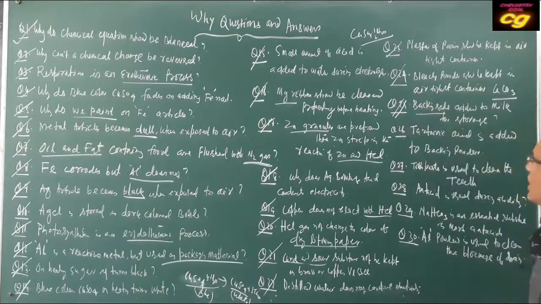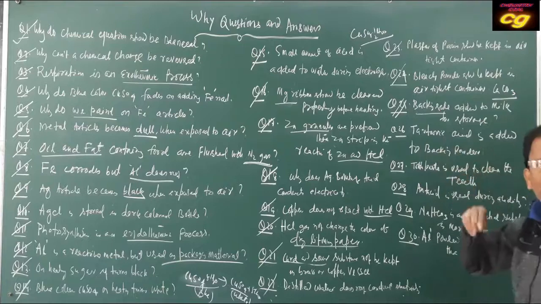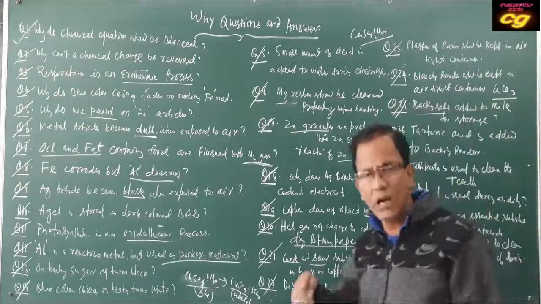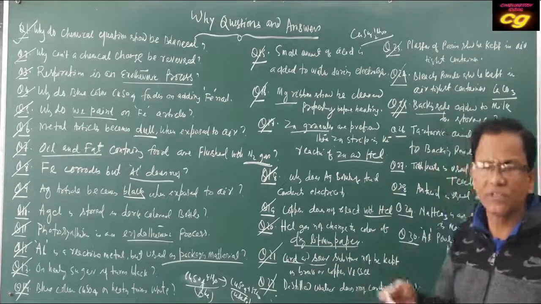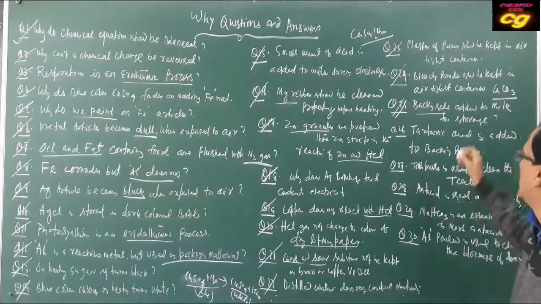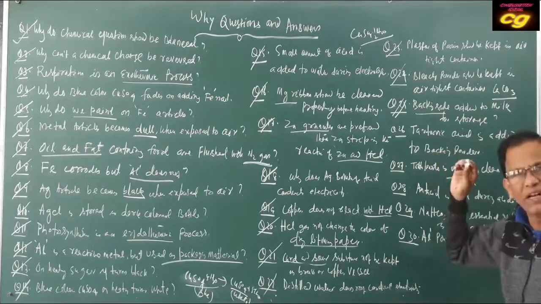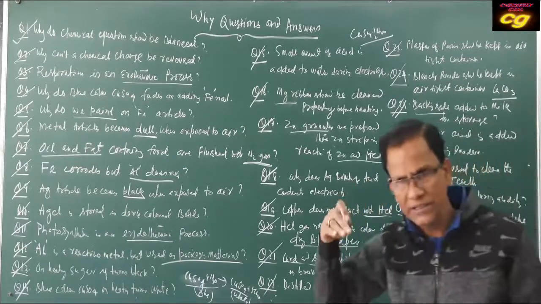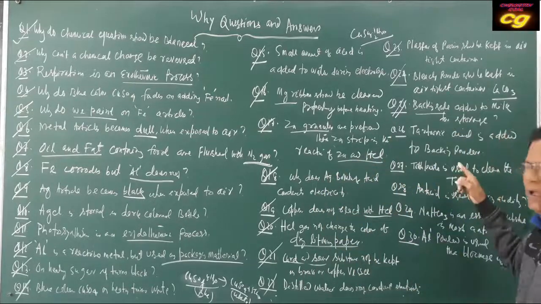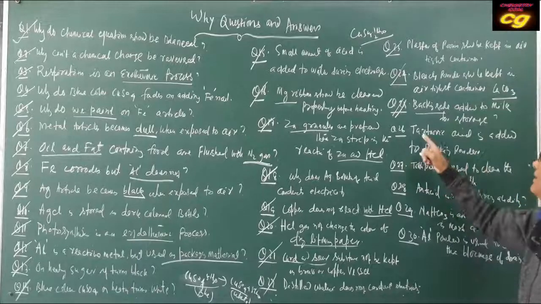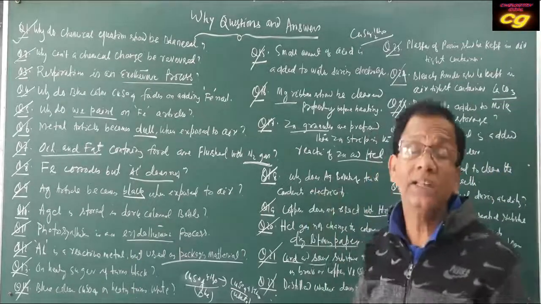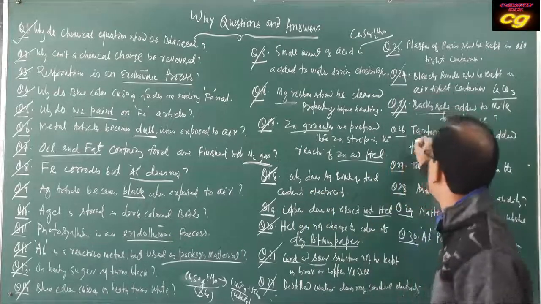Tartaric acid is added to baking powder. When you add baking powder to bakery substances, it produces carbon dioxide gas and sodium carbonate. Because sodium carbonate is alkaline and has a bitter taste, tartaric acid neutralizes the excess sodium carbonate produced. That's how the taste of bakery items improves when you use tartaric acid.